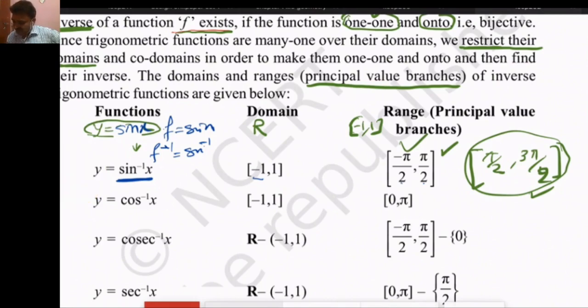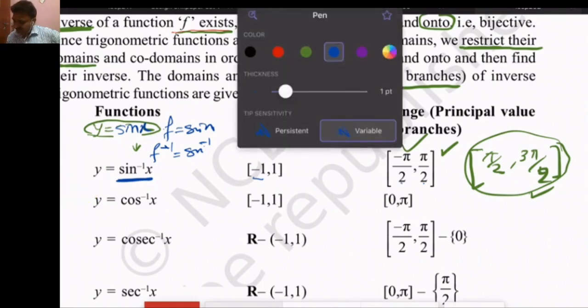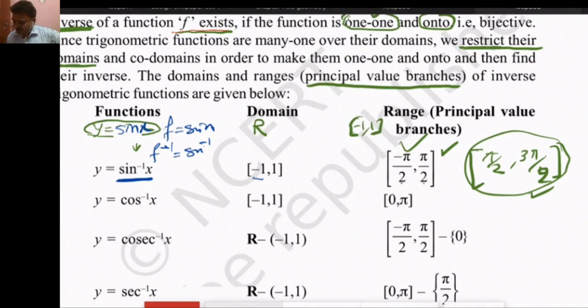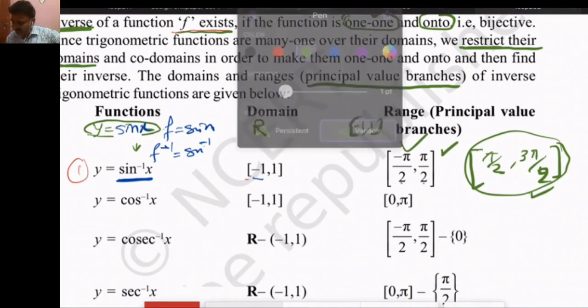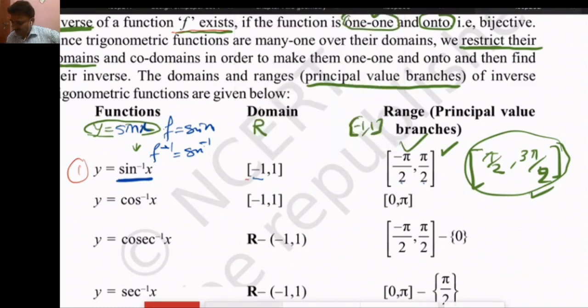We definitely have to remember that the domain of sin inverse function is -1 to 1 and the range of this function is -π/2 to π/2. The range should be restricted.